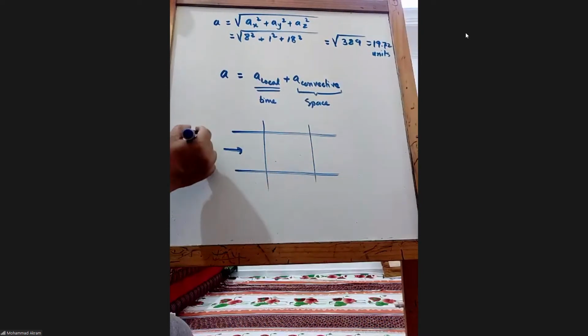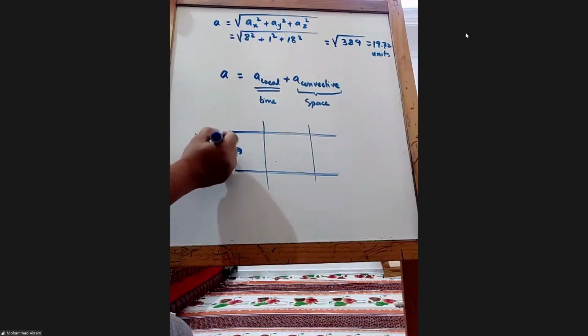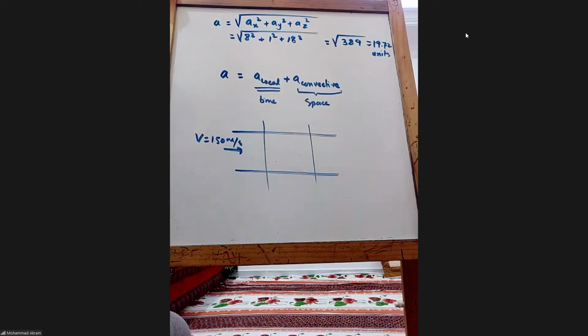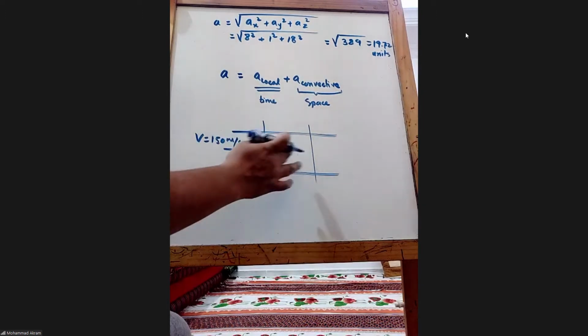Say velocity is 150 meter per second. Will the velocity change if it is constant area? Incompressible flow and area is the same.